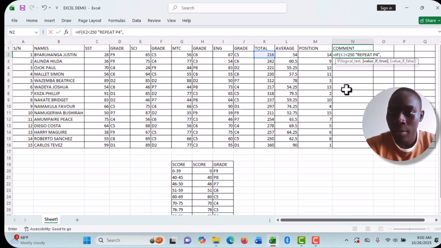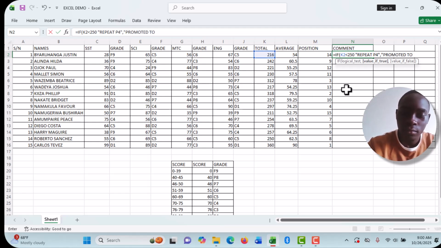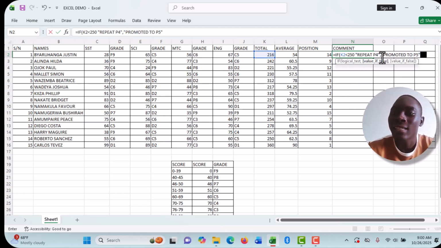Just come and do this and say promoted. Excel will understand that if it is less than 250, you'll have to repeat P4. But if it is greater than 250, you'll be promoted to P5. And then you close the bracket. And then I'll press enter.